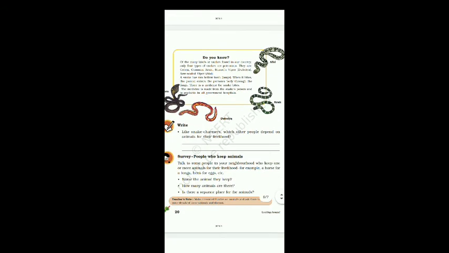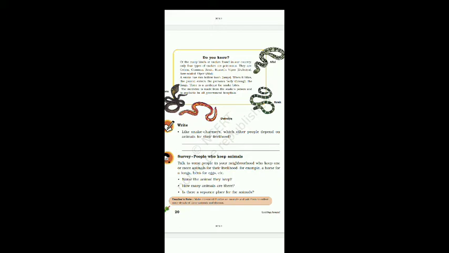Continuing, next is page number 20. An important point is given here, which is highlighted by a yellow boundary, and it is mentioned as Do you know. Of the many kinds of snakes found in our country, only 4 types of snakes are poisonous. Since the name of the chapter itself is A Snake Charmer's Story, in this lesson we are going to learn about saperas, which we call in Hindi. In English it's snake charmer.